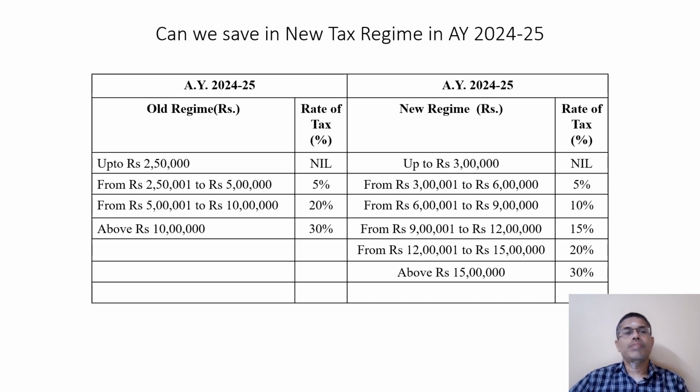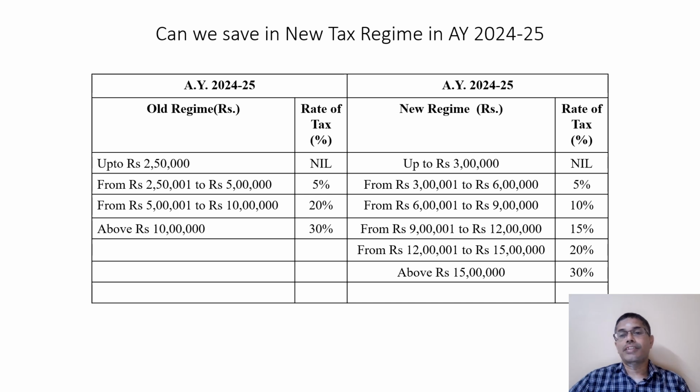In the old regime, the tax slabs are: up to 2,50,000 is nil, 2,50,000 to 5 lakhs is 5%, 5 lakh to 10 lakh is 20%, above 10 lakh is 30%. Whereas in the new tax regime, up to 7 lakhs there is no tax. If you cross the limit of 7 lakhs, tax is applicable as per the slab given in the PPT.